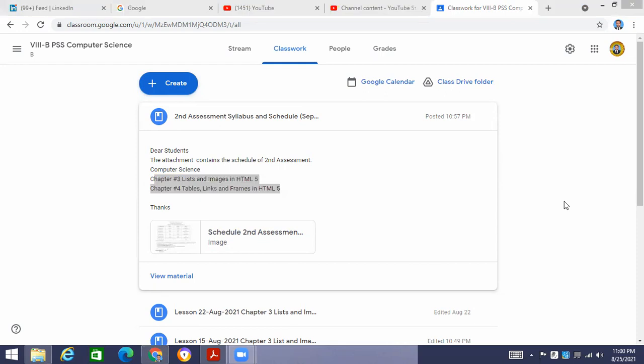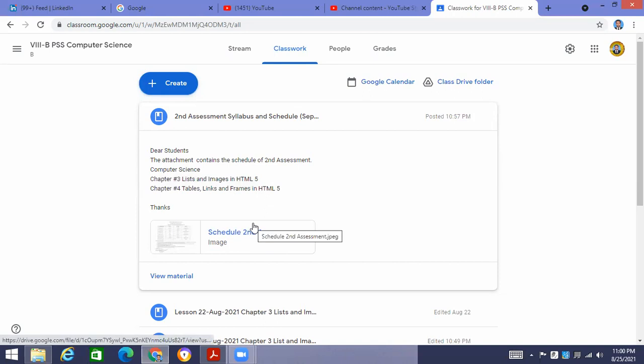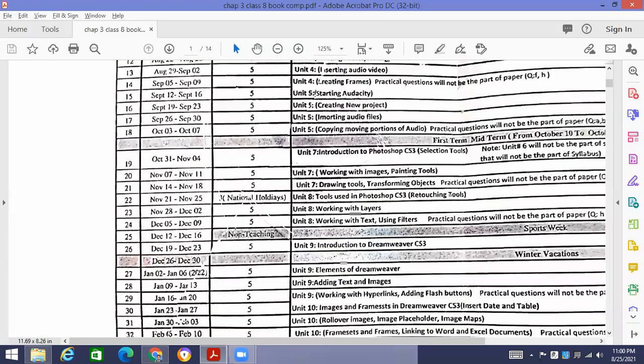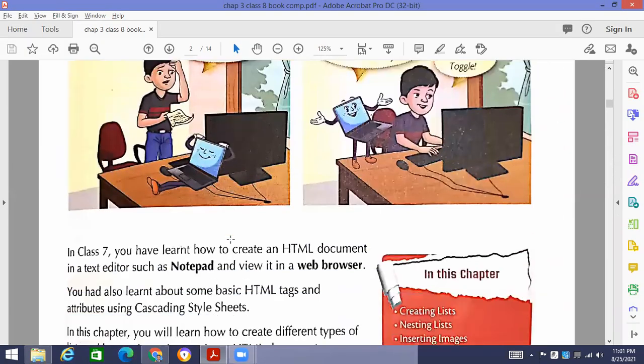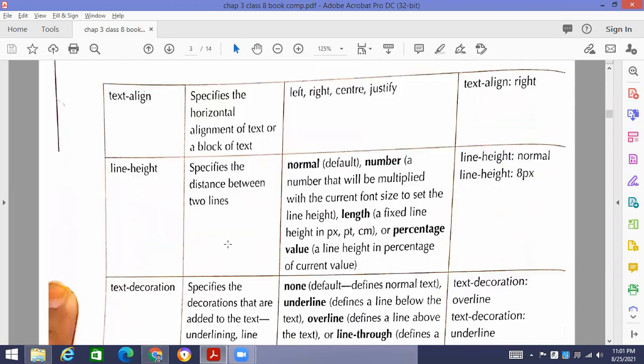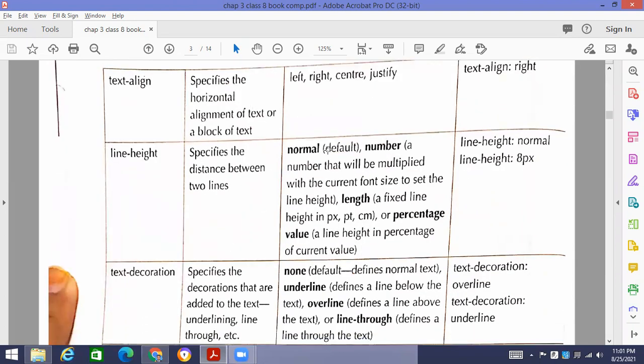Not only will questions be asked from the exercise questions, but also questions can be asked throughout the chapter's text. That's why I'm going to read the chapter over here so that you can see it and work on it quite conveniently. So these are the properties. Excuse me, sir. Yes, please, Ahmed Hussain. Sir, I want to say that when you will send the homework of these 2 chapters, question answers and exercise,